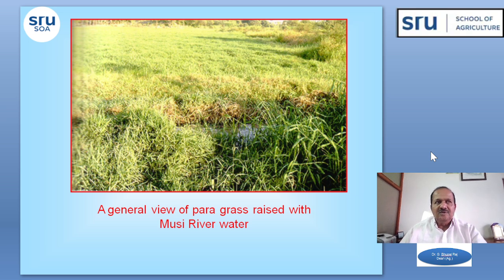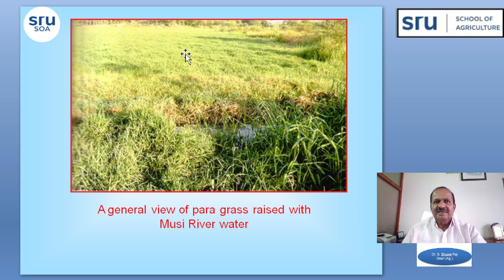This is the general view of the paragrass irrigated with the Musi River. The general view of the paragrass, the spinach, paragrass. This is the aerial view of how it is being affected. This is a small patch of paragrass being raised with Musi river water during summer. Such patches are often raised in the river bed itself, as water flow becomes nominal in the center of the river bed.